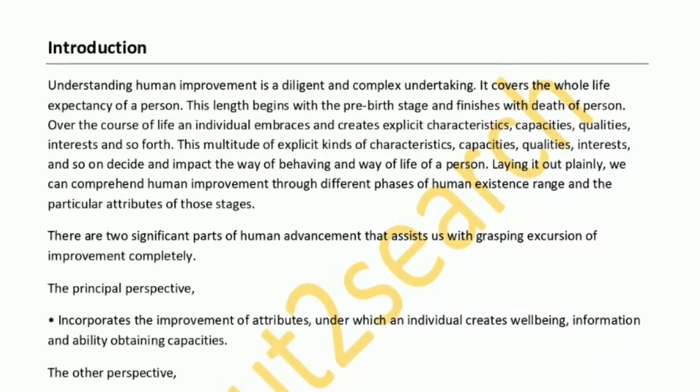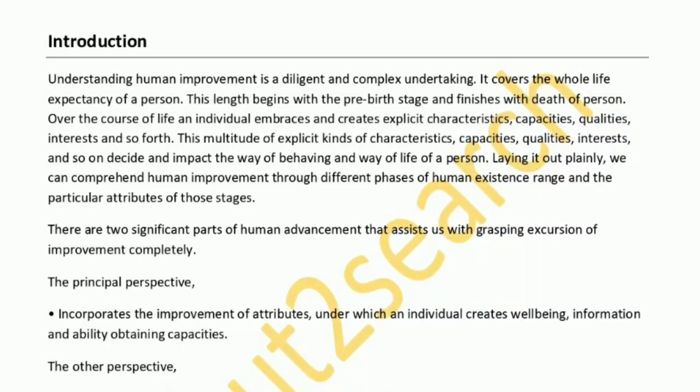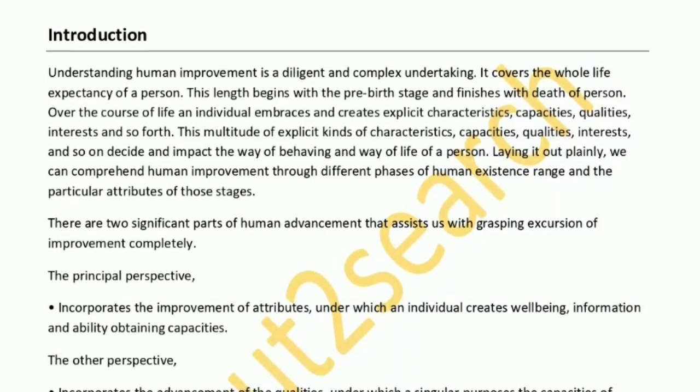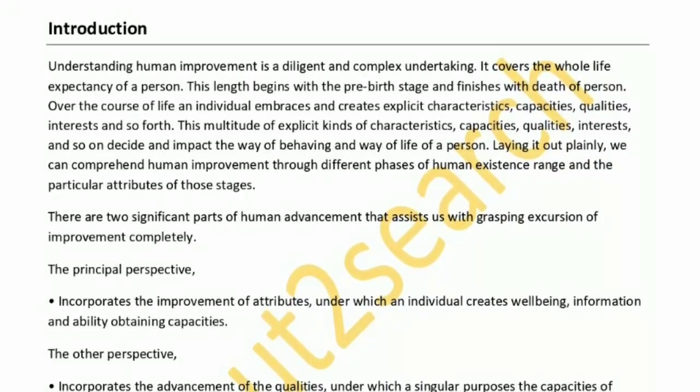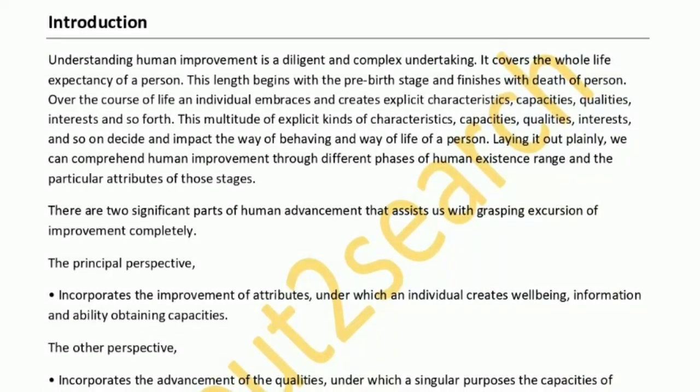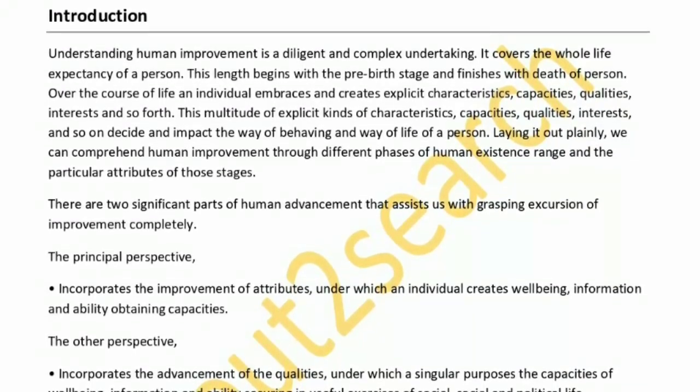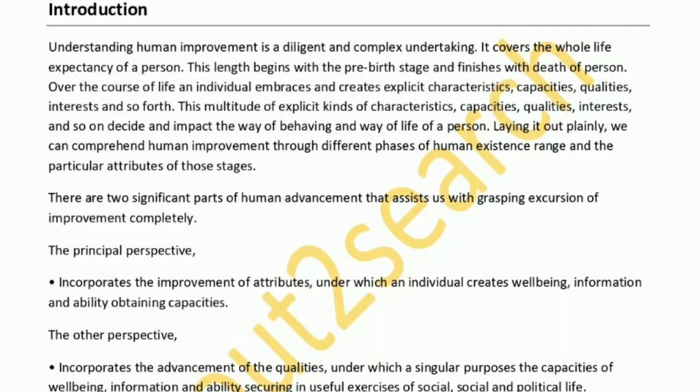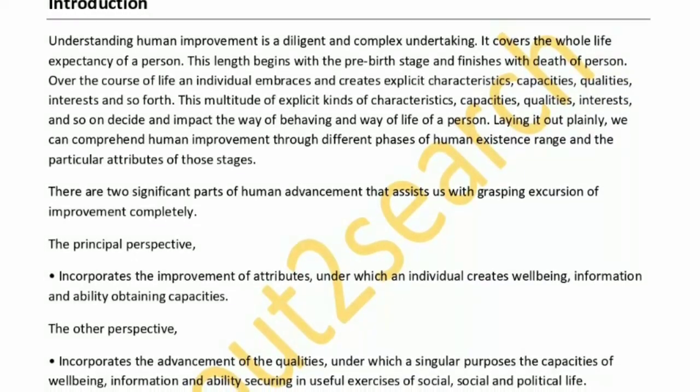Laying it out plainly, we can comprehend human improvement through different phases of human existence range and the particular attributes of those stages. There are two significant parts of human advancement that assist us with grasping the excursion of improvement completely.